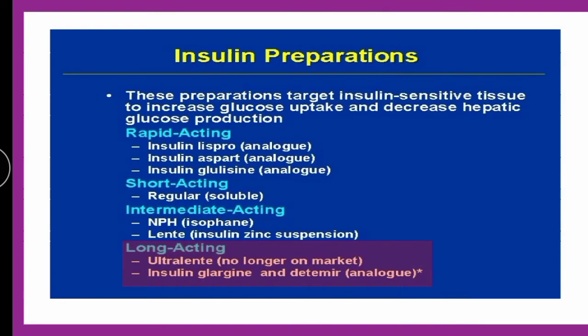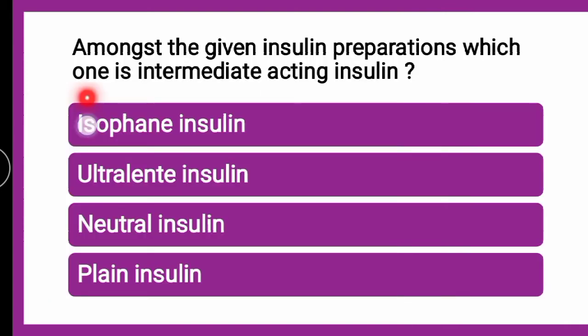Now if you see the classification, this is the long acting insulin preparation, and ultra lente insulin is a long acting insulin preparation. Next question: amongst the given insulin preparations, which one is intermediate acting insulin: isophene insulin, ultra lente insulin, neutral insulin or plain insulin?